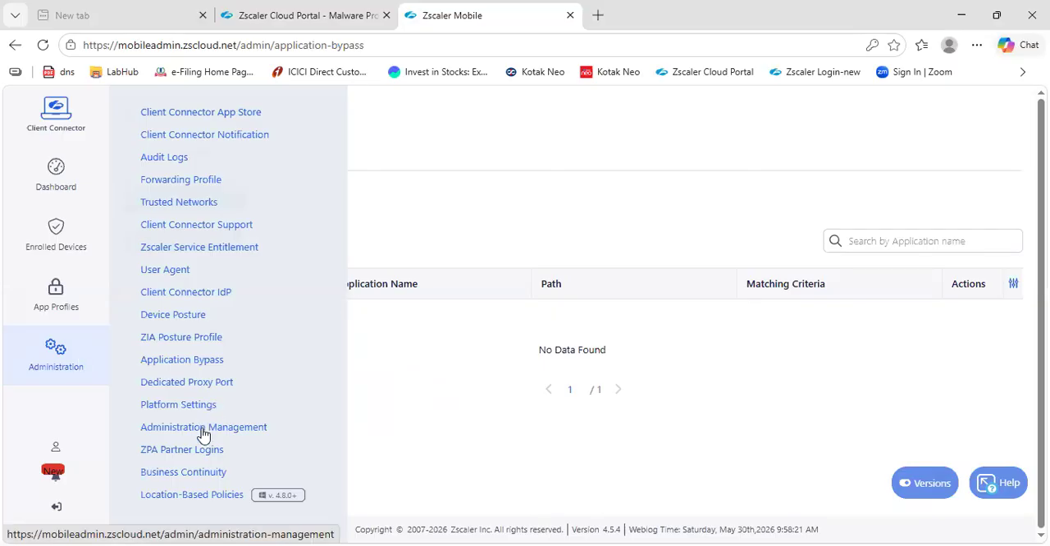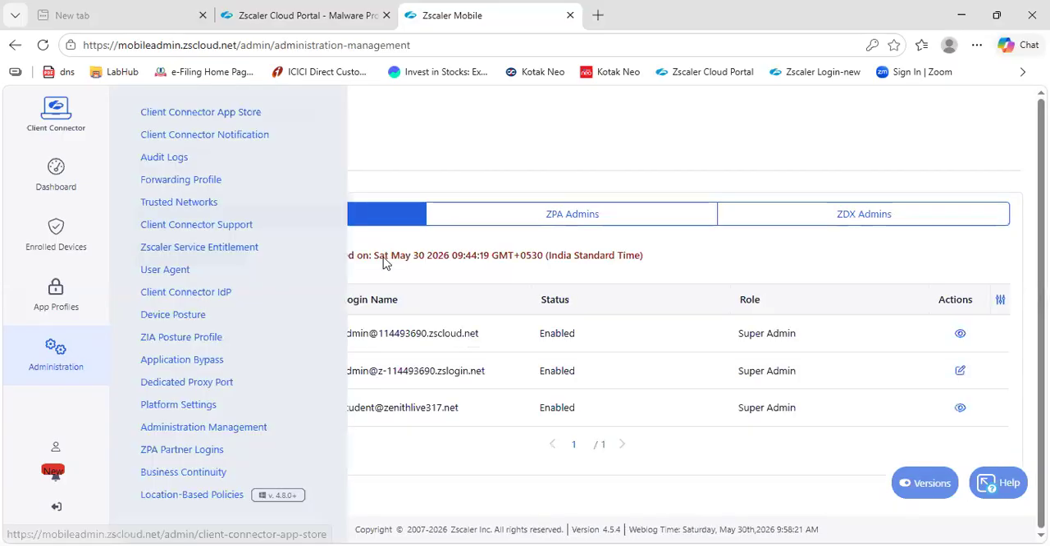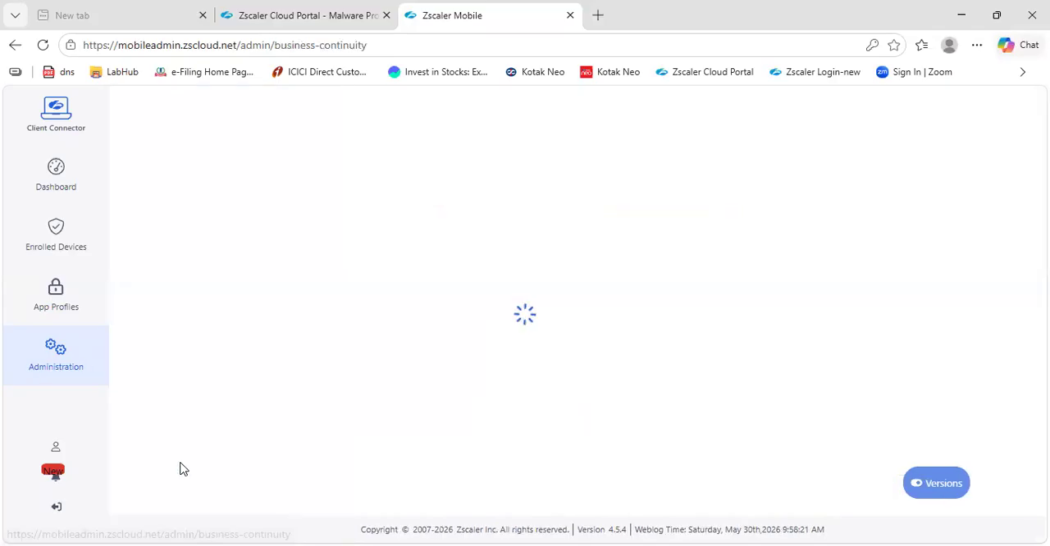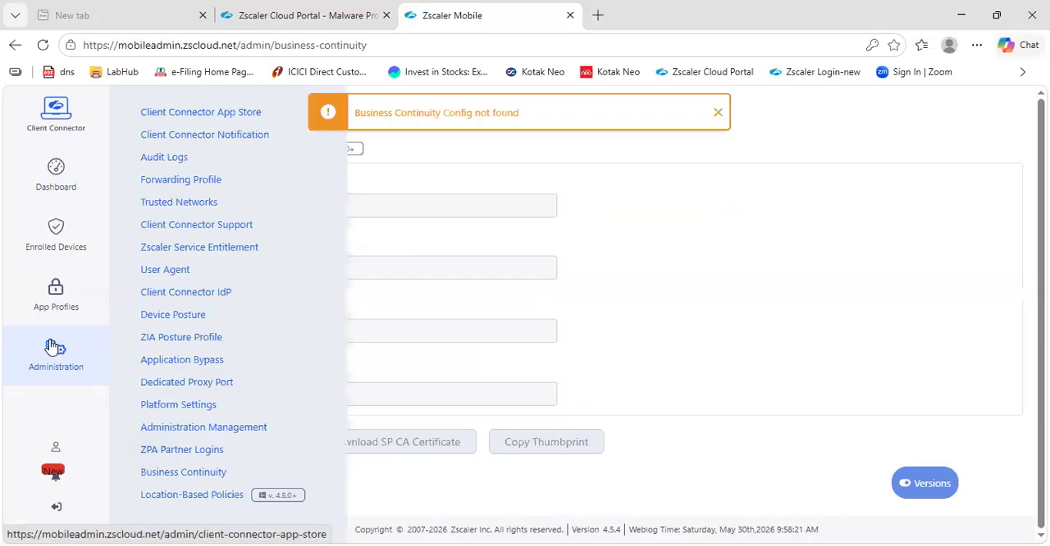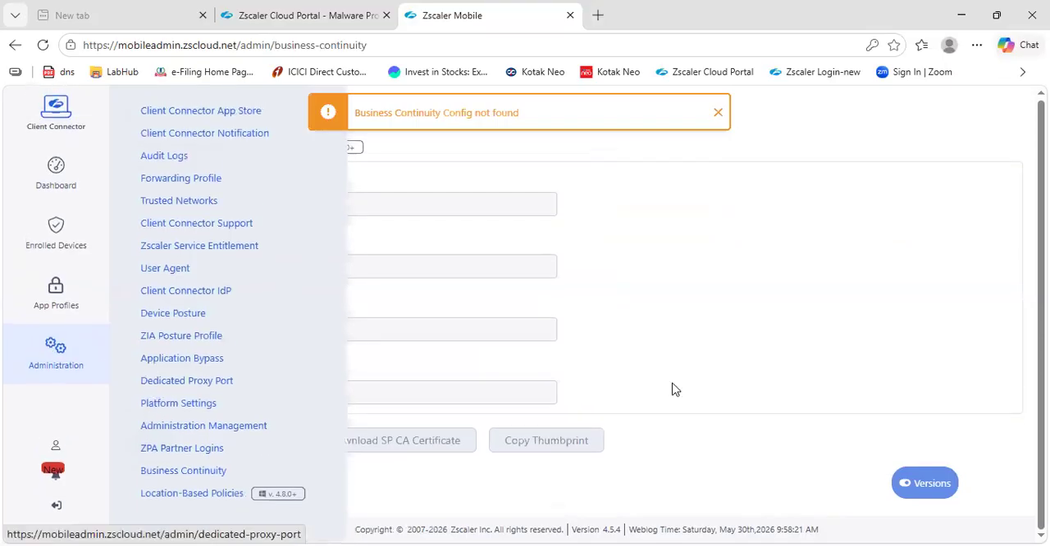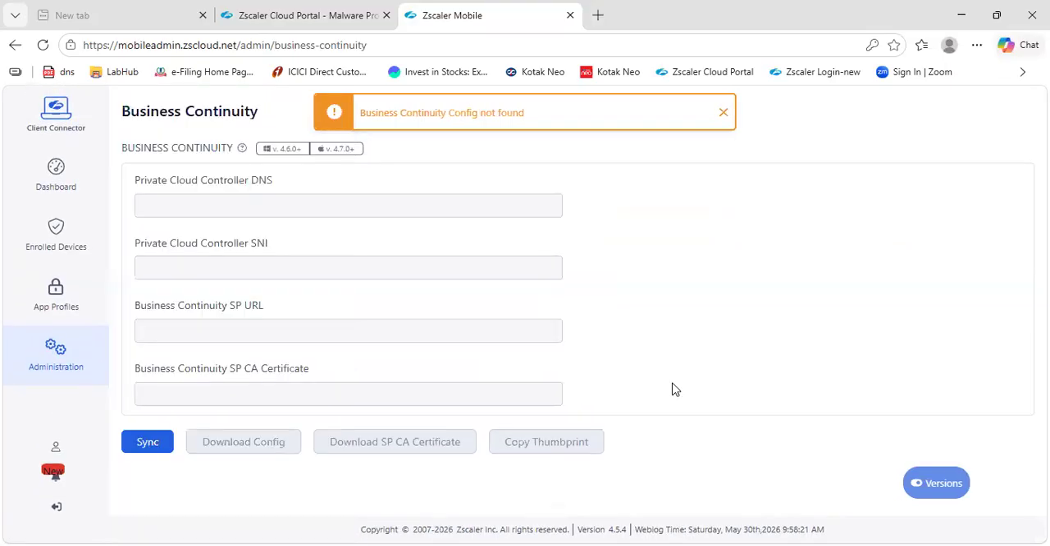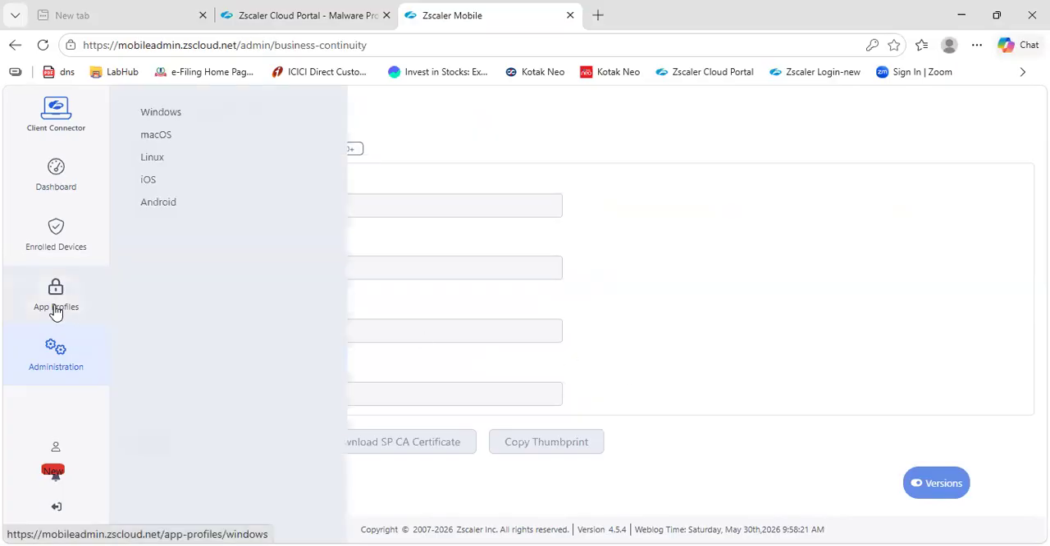Platform setting, administrator management, here you can create user groups, and put the super admin credential, business community if needed. So this is the overall of the Zscaler client connector. In the next video I am starting with app profile and then forwarding profile.